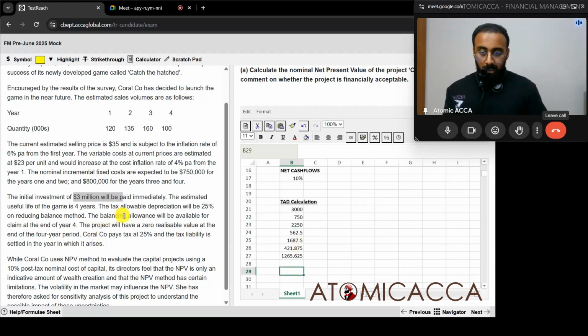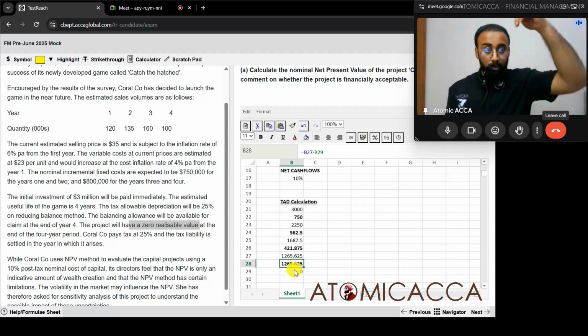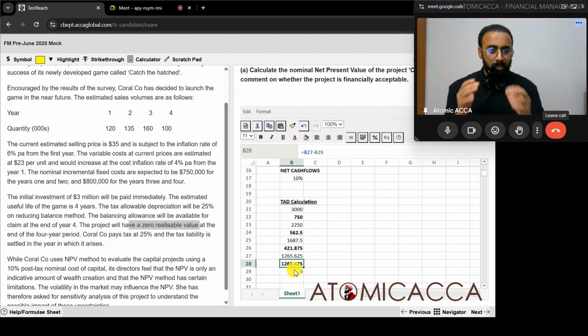Rather, they told that I can claim a balancing allowance, because in the last year they told there is a zero realizable value, which means at the end of the fourth year, I'll have a scrap value of zero. This is depreciation 1, depreciation 2, depreciation 3. And the last drop in value will be equal to that whole value, it will drop down because it will go to zero. So I got all the depreciation figures.